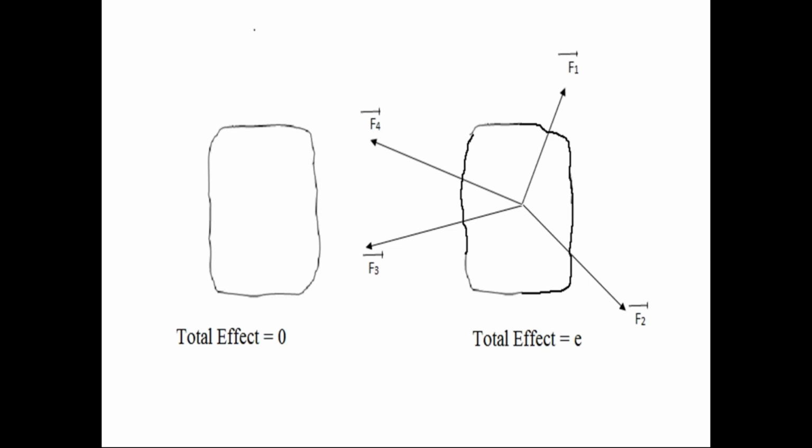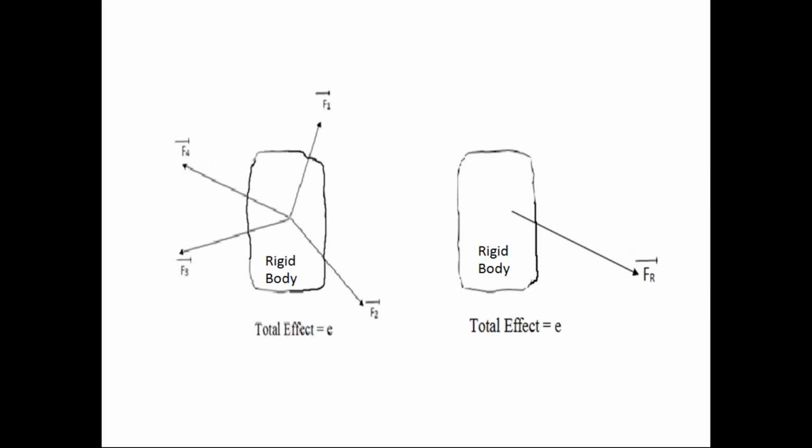In engineering mechanics, please listen everyone, we can replace these number of forces with only one force. The number of forces acting on the body can be replaced with only one force. Check this diagram, please. In the first diagram, the body is subjected to the number of forces, that is a force system.